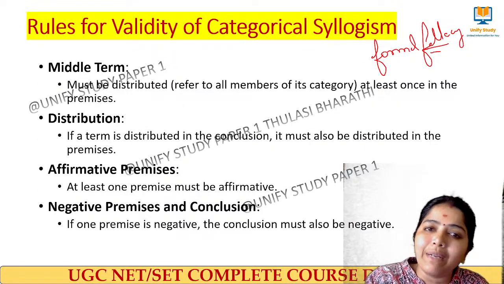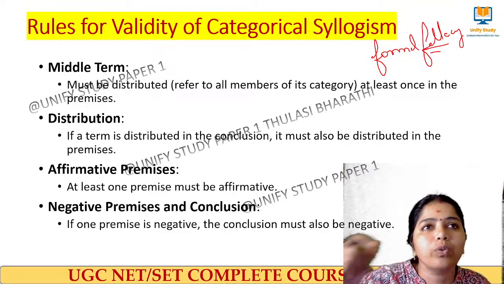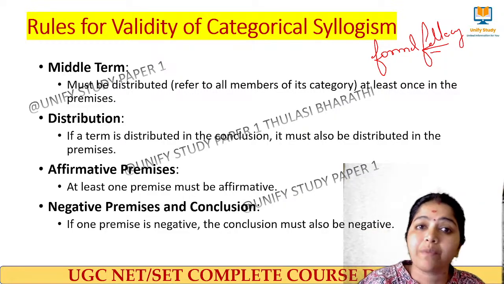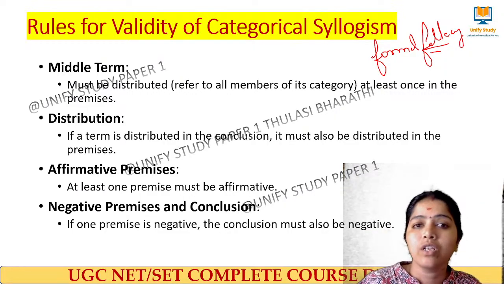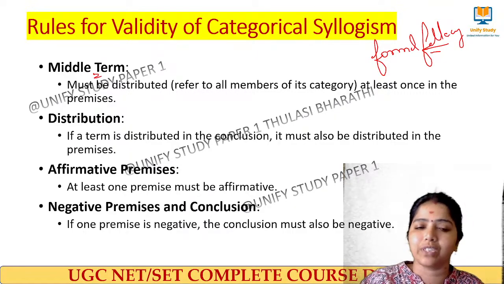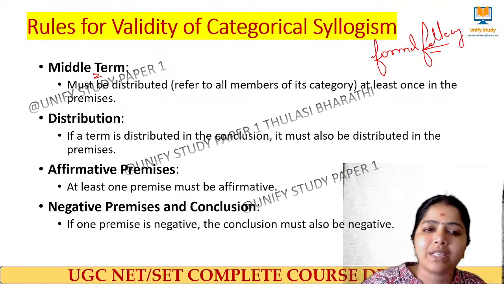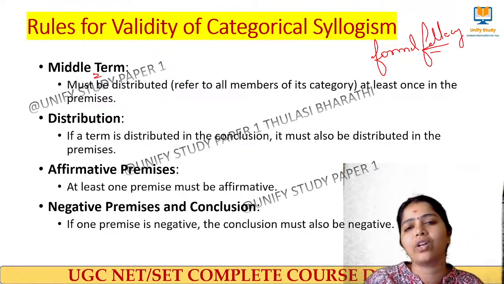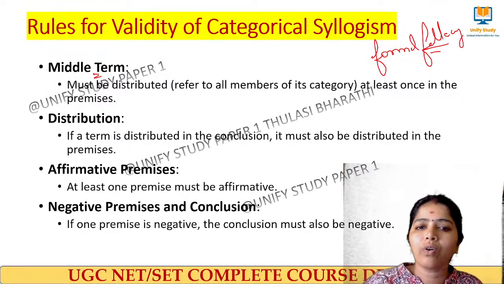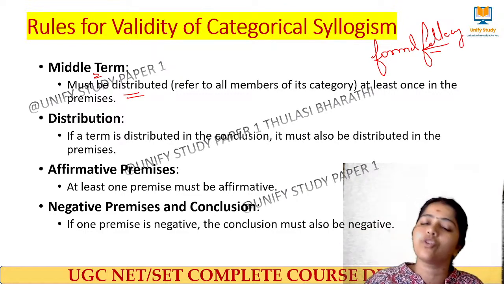So what about the middle term? Whenever we want to say that a categorical syllogism is valid, how can we say it is valid? It talks about the middle term first. The middle term must be distributed in at least one of the premises, then we say the categorical syllogism is valid. If it is not, then we say it is an undistributed middle.